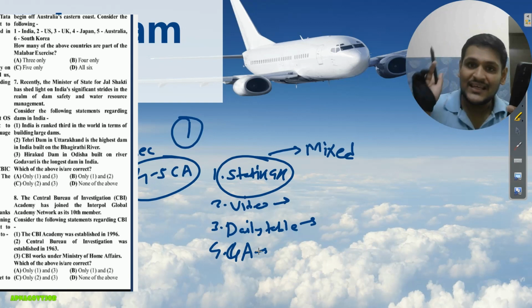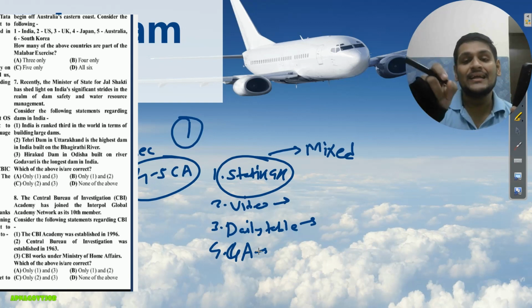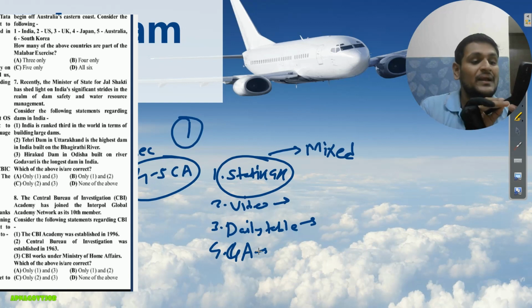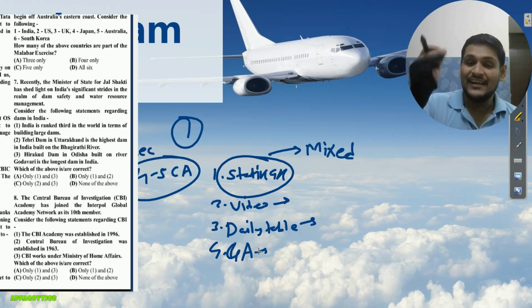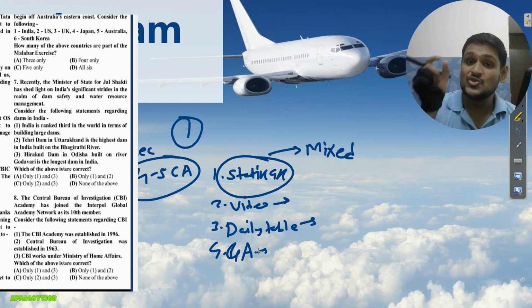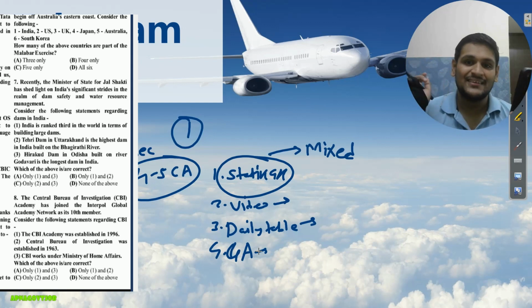So from this one question, you are getting the idea that India is ranked 3rd in the world in terms of building large dams. So they can also ask this question: what is the rank of India as compared to the world in building large dams, right? So you got answer 1. So one static GK you cover from this, right?